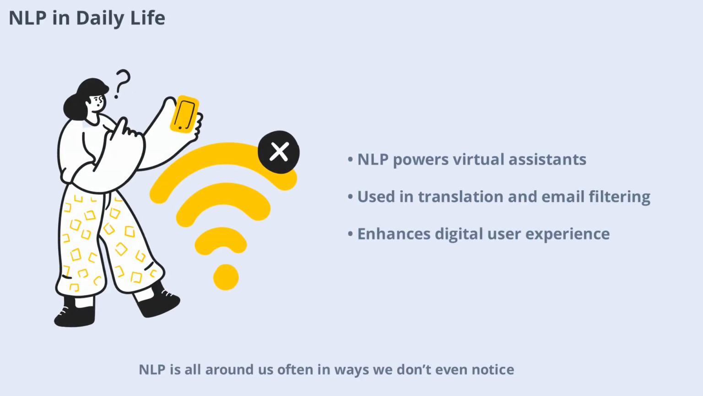NLP is all around us, often in ways we don't even notice. Every time you ask Siri or Alexa a question, or when you type a message and your phone suggests the next word, NLP is at work. It helps businesses analyze customer feedback, powers translation apps, and even filters spam emails. The ability of machines to read, interpret, and respond to human language is transforming how we interact with technology. As we move forward, NLP will continue to shape our digital experiences, making them more intuitive and responsive.